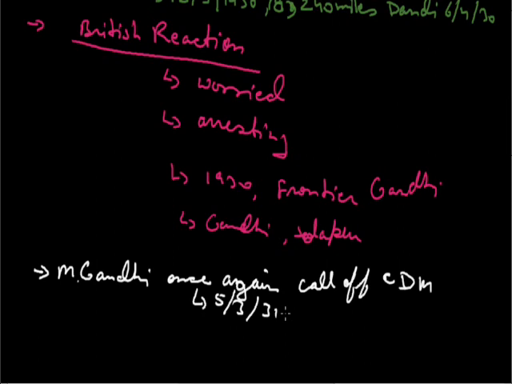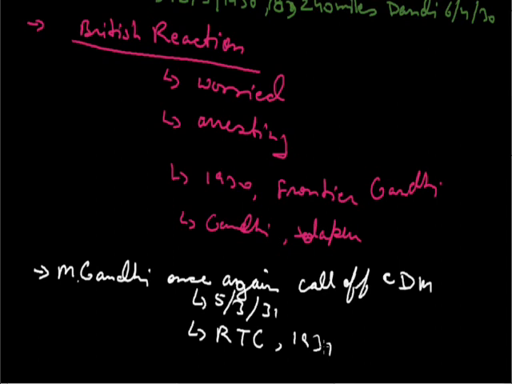As we know, Congress refused to attend the first round-table conference which was held in London. After the pact with Irwin, Gandhiji decided to go to the second round-table conference in the year 1931 at London, where he made an agreement with the British government. The British government agreed to all the demands given by Mahatma Gandhi. But when he came back to India, he saw that the Britishers were doing just the opposite, arresting all the leaders, beating the people, and suppressing the Indian national movement.